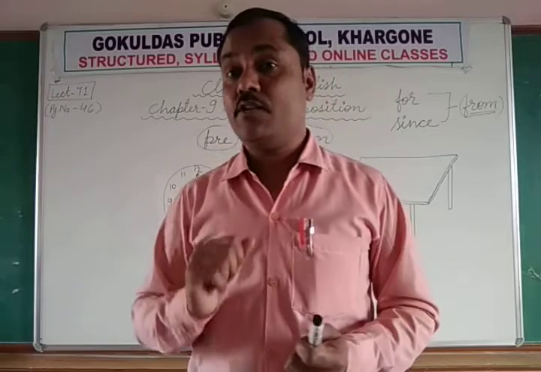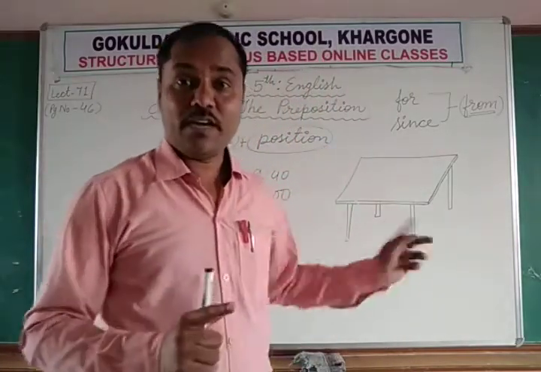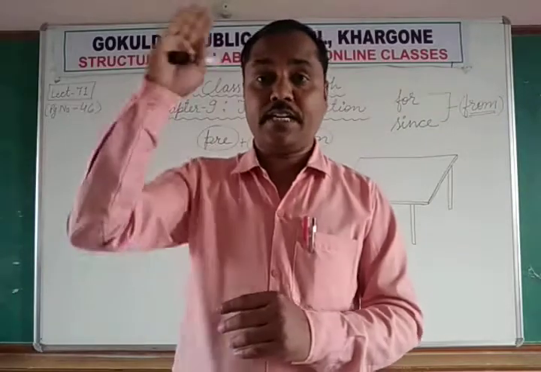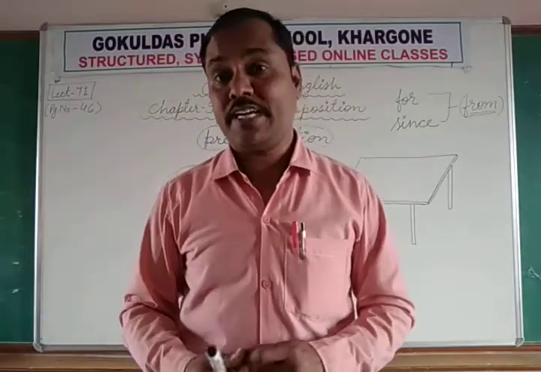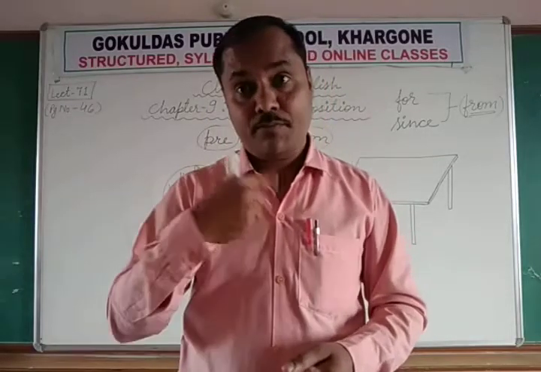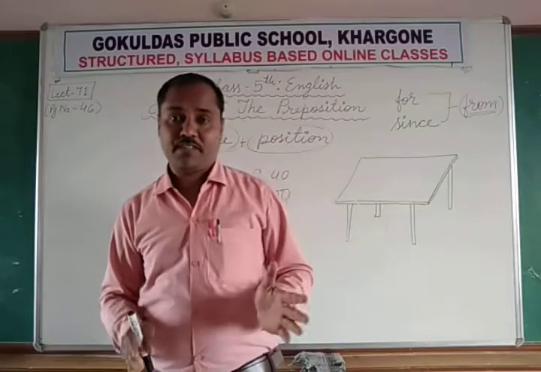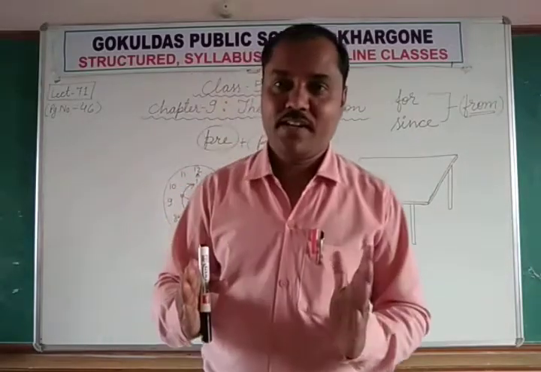Someone is ready to pay 1 lakh rupees for this table, 1 lakh rupees, and the other one says no, I will give you 1 lakh 10,000. A third person is again giving a bid, I will pay you 1 lakh 25,000. So this is called bidding and this is called auction.